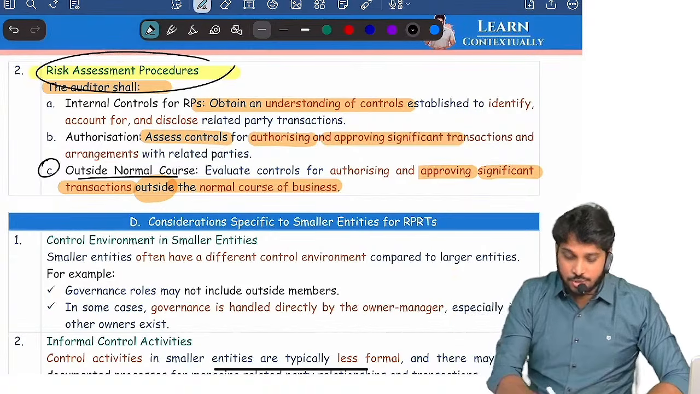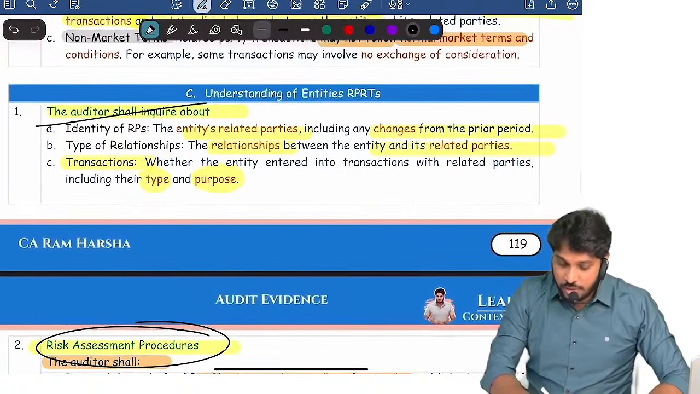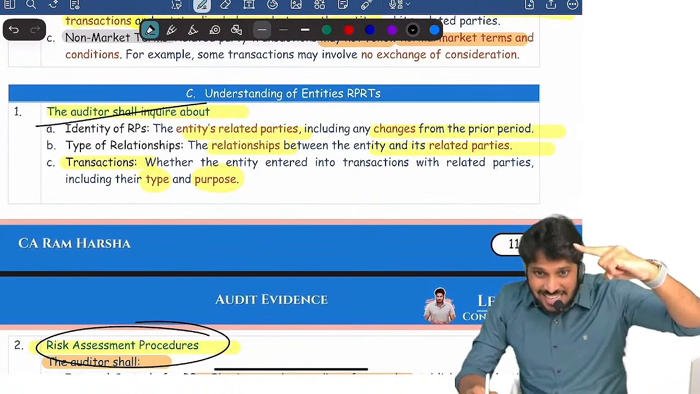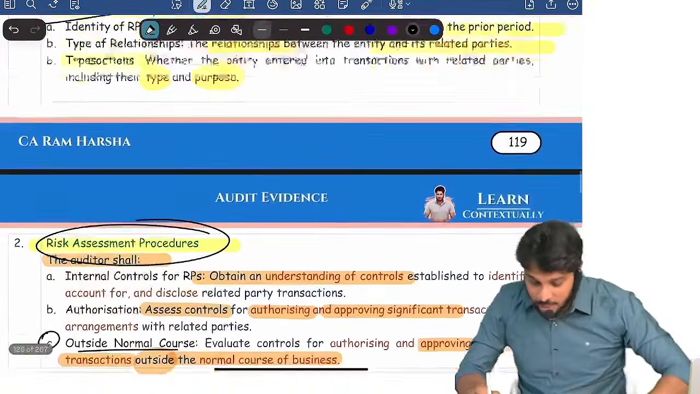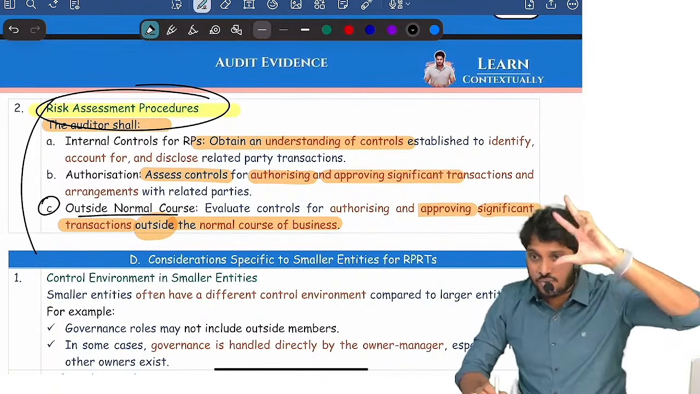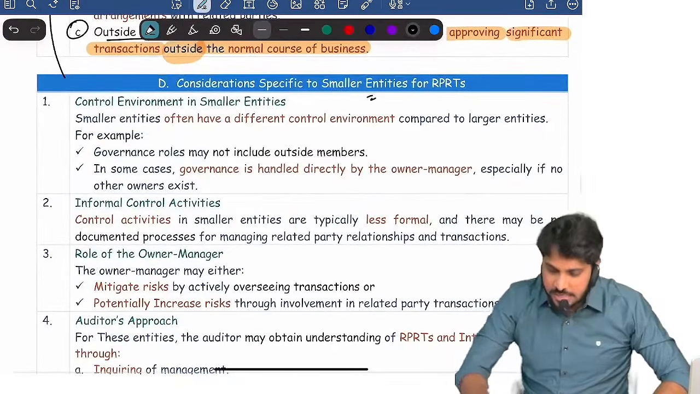So the auditor has to do risk assessment. Before doing that, inquire about the company first: who are all the related parties, what relationship they had, what transactions they had with them, and also check the controls in the company. This is called risk assessment procedure related to related parties. Then smaller entities, you just read it later.